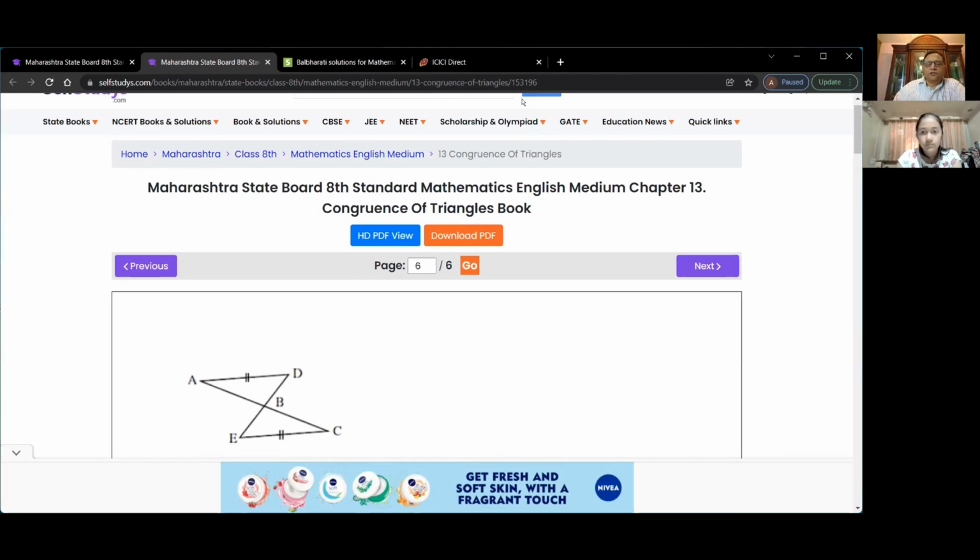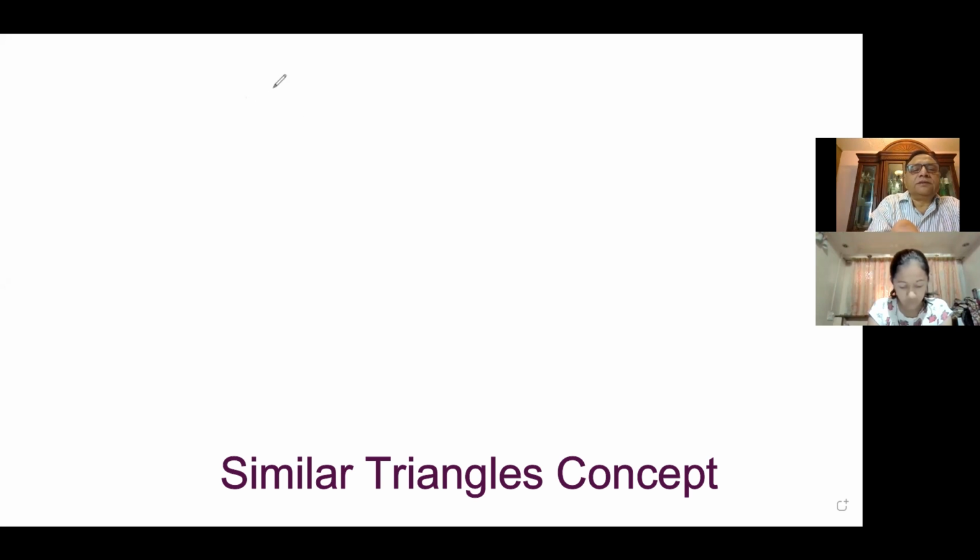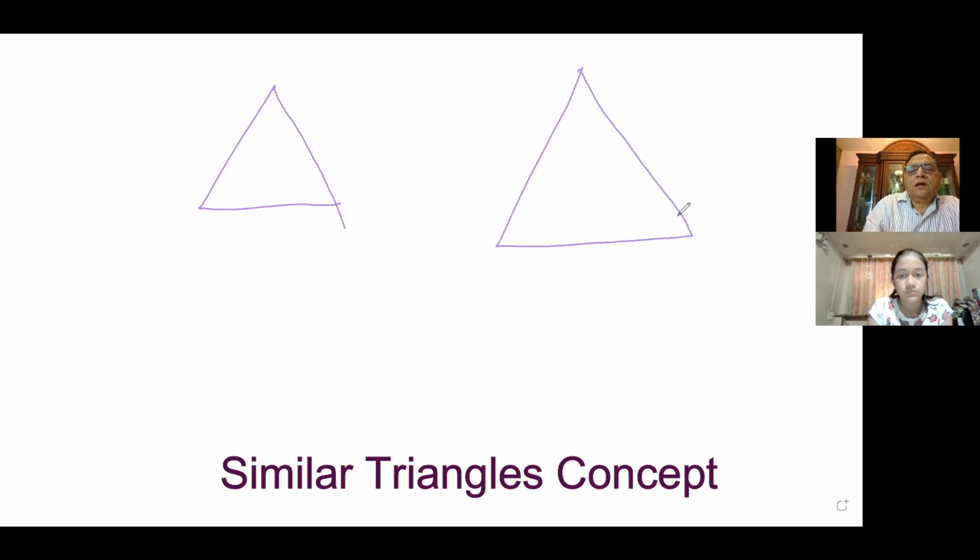Let me teach you some basic concepts, and then from there we'll move around. Is it okay? Let me share with you a whiteboard. We'll begin from the very beginning, right? Now, we're talking about congruent triangles. So if I make a triangle like this and a triangle like this, clearly we see that both are different, right? They are different, correct?